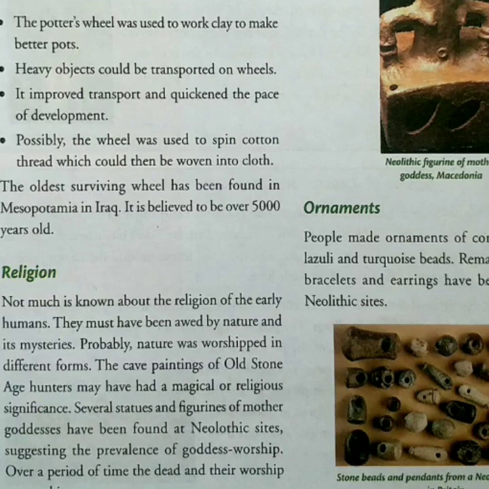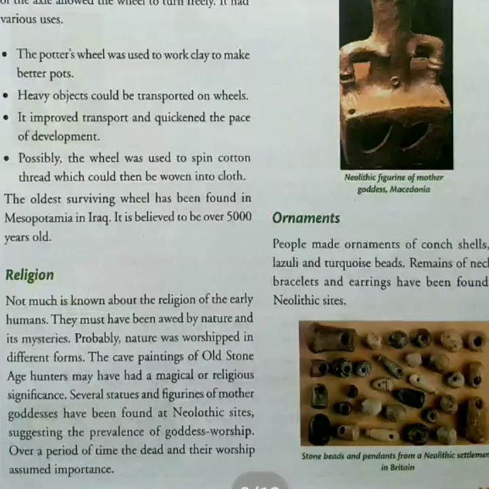Let us move ahead in the chapter and see what the religious life of the Neolithic people was like. Not much information has been gathered about the religion of early humans, but study shows that they used to admire nature and its mysteries. Maybe they used to worship nature. It is believed that the cave paintings of the Old Stone Age had a magical or religious significance. Several statues of the Mother Goddess have been found at Neolithic sites, which suggests that the Neolithic people used to worship a goddess.